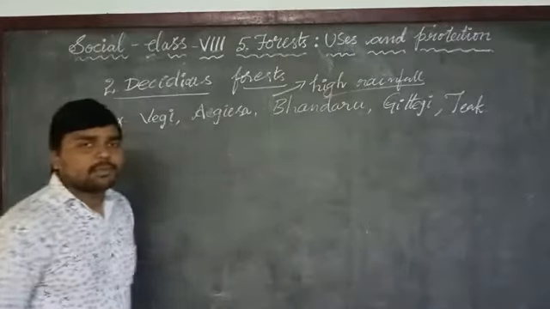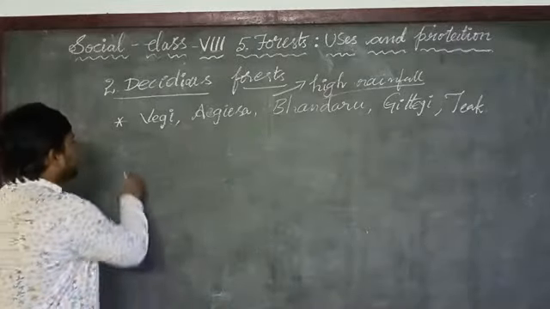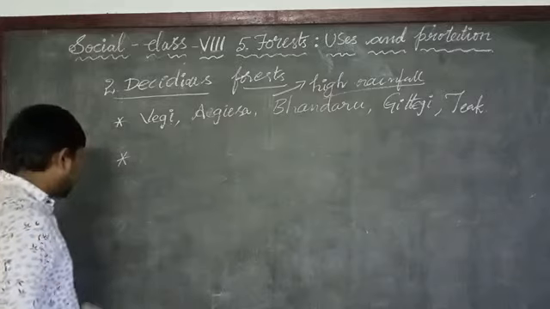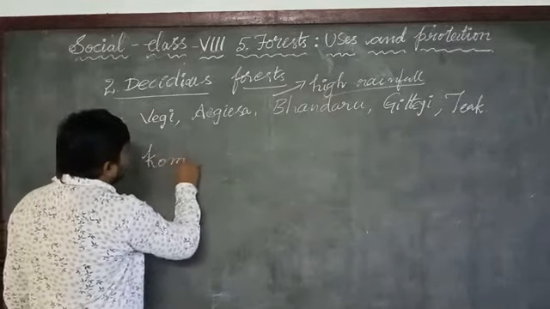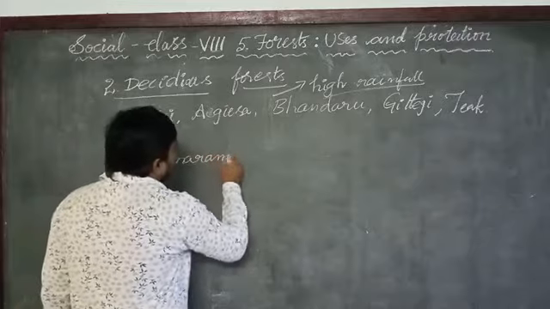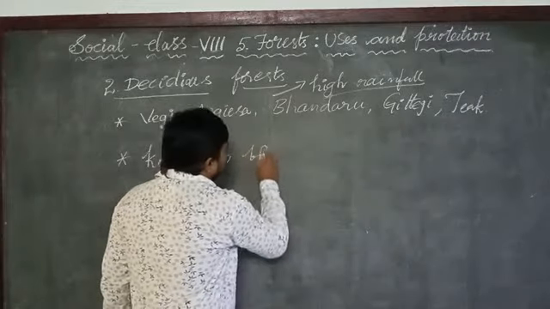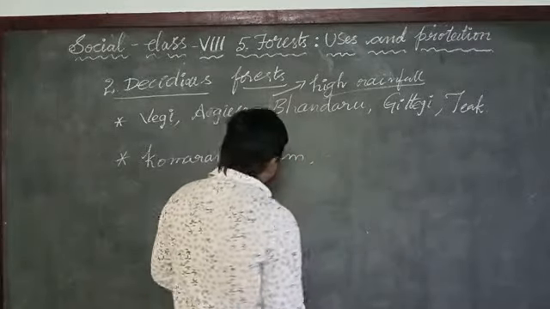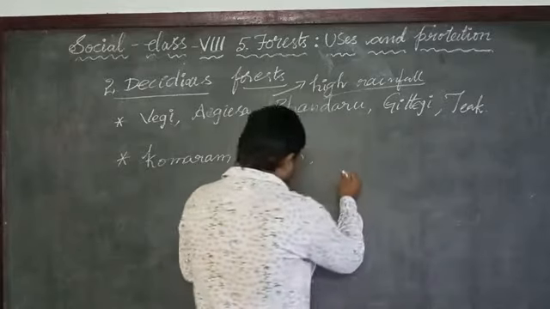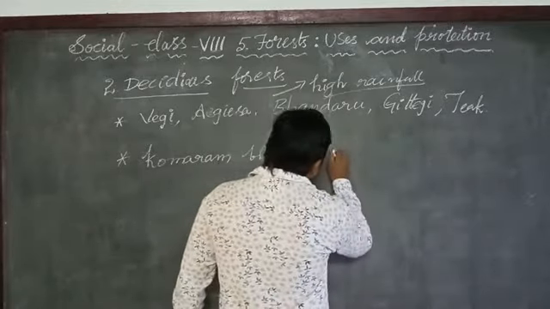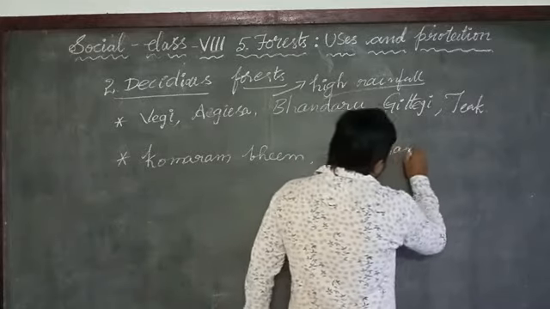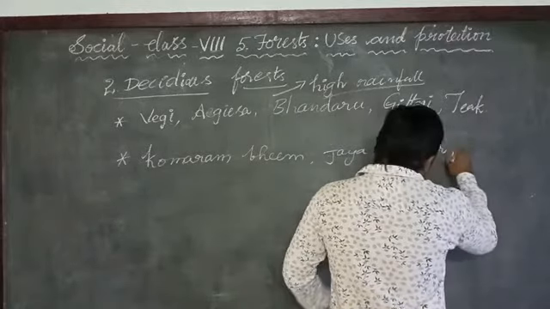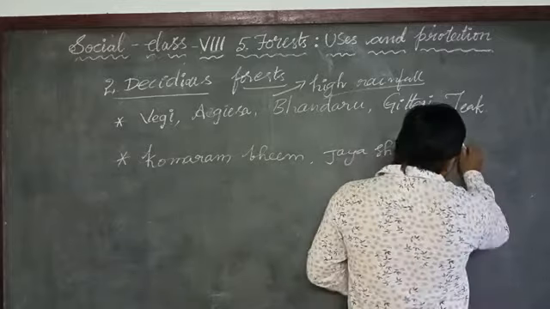These types of forests are spread across the state of Telangana, in the districts of Komaram Bhim, Jaishankar and Bhadradri.